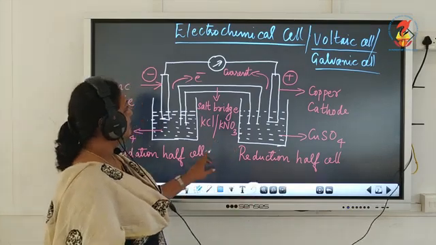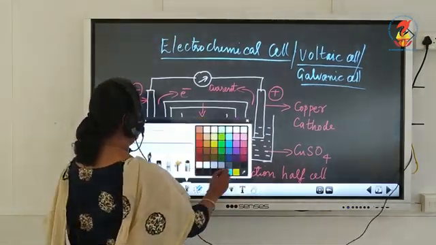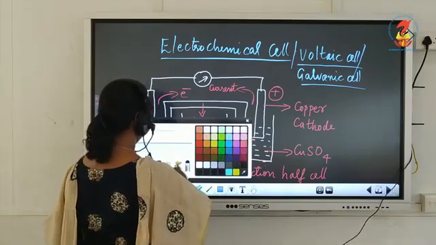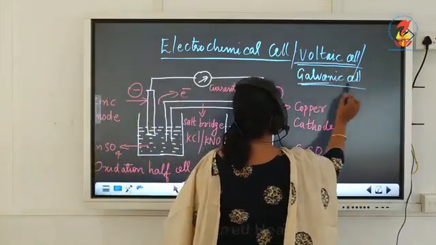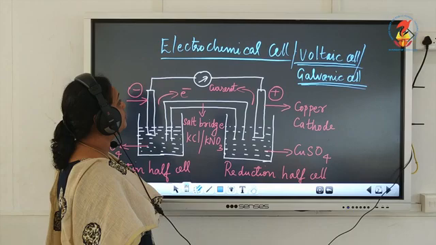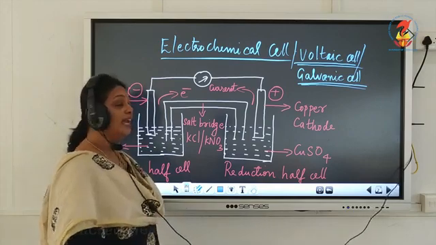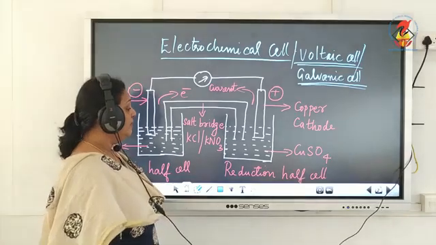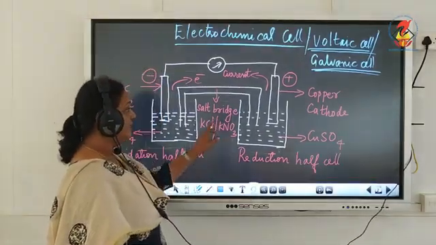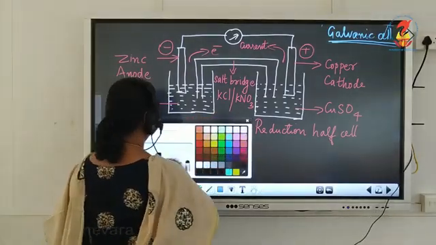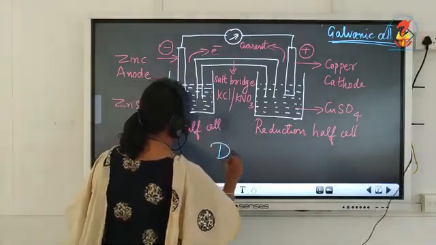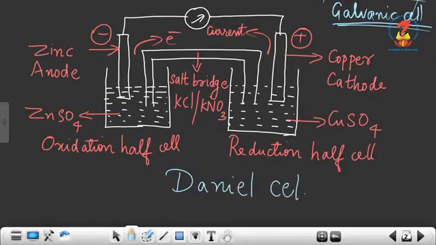So, first let us see what an electrochemical cell is. An electrochemical cell can also be called a voltaic cell or galvanic cell. So, electrochemical cell, voltaic cell and galvanic cell mean the same. Now, we are going to discuss the construction of an electrochemical cell using the Daniell cell as an example. So, the electrochemical cell is explained taking the Daniell cell as an example.